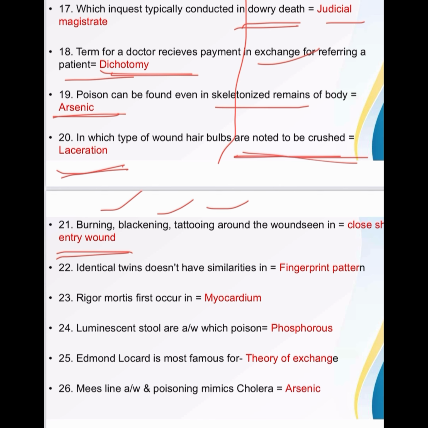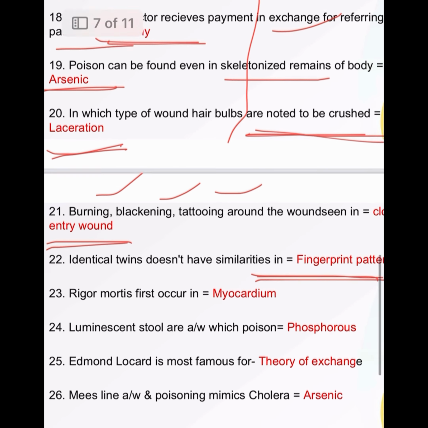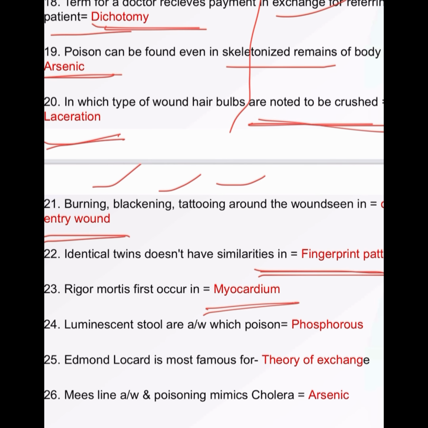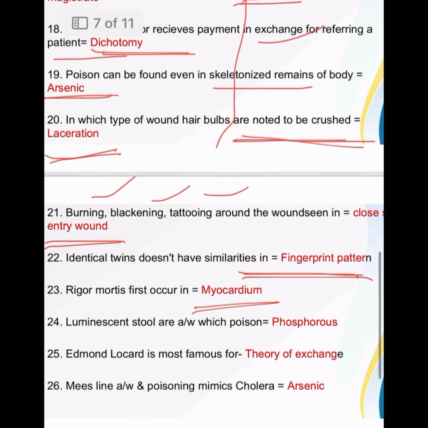Then identical twins do not have similarities in fingerprint pattern. Then rigor mortis first occurs, very important question, in the myocardium. Then luminescent stool is associated with phosphorus poisoning. Then Edmond Locard is most famous for the theory of exchange.